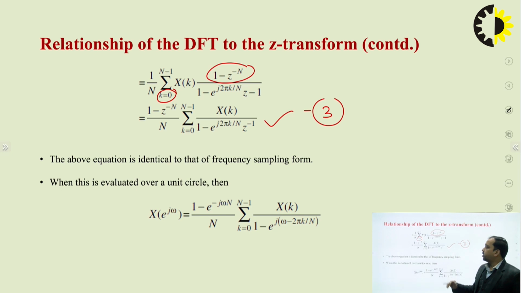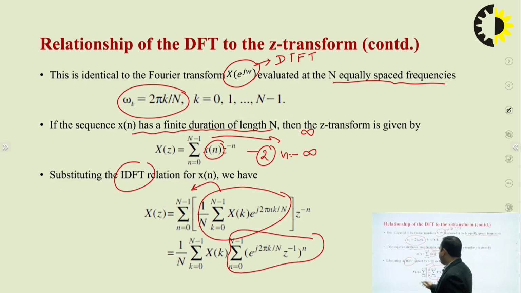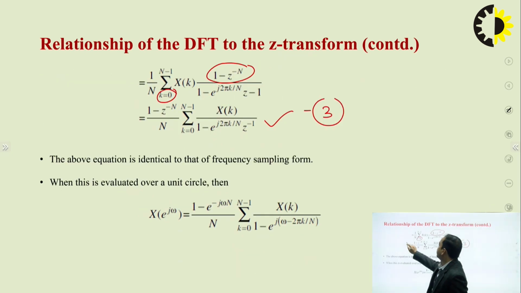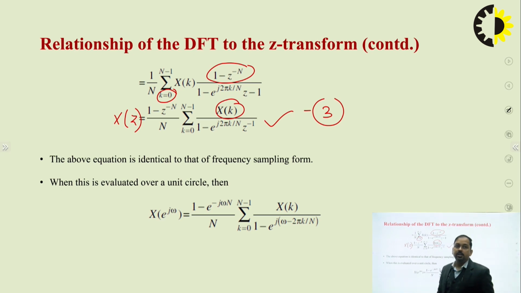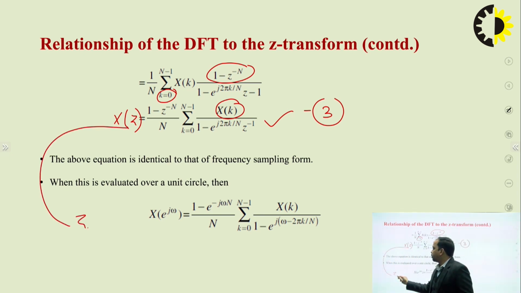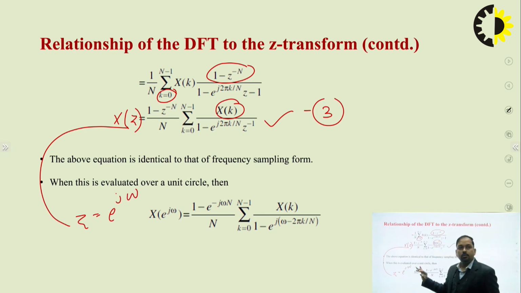Now this above equation, if we see, is equal to what? This is nothing but X of z. And X of k is nothing but the DFT, discrete Fourier transform. So the above equation is identical to that of the frequency sampling form. When this is evaluated over a unit circle, instead of z, I can put z equals e raised to power j omega. So wherever we have z, I can put e raised to power j omega.